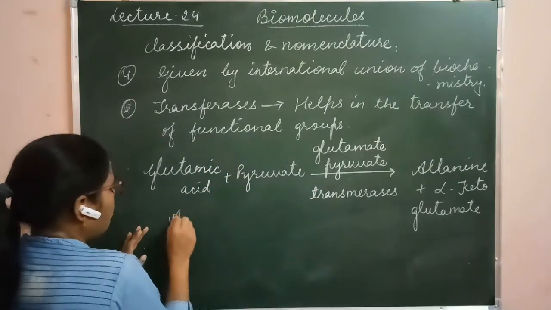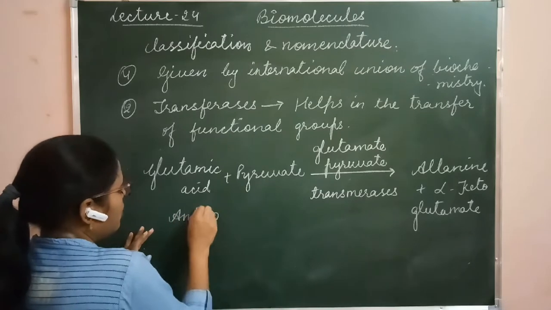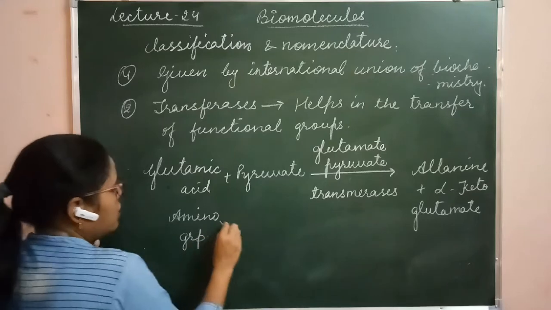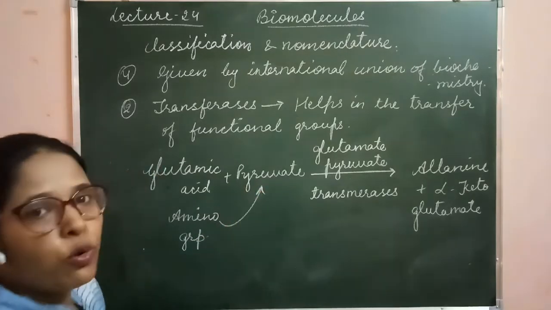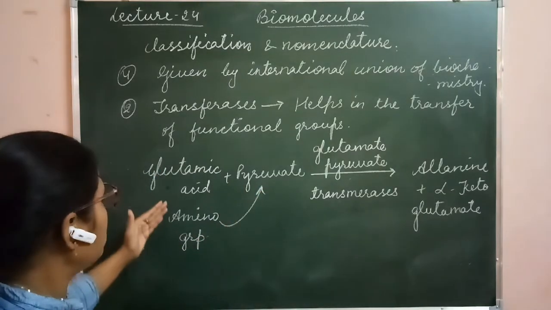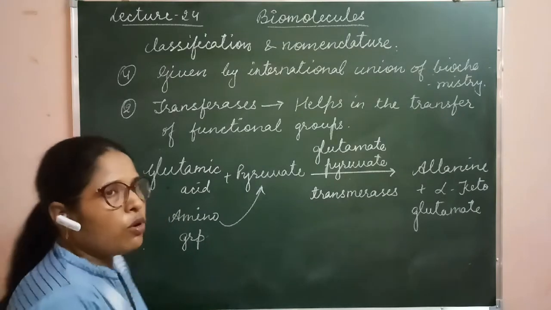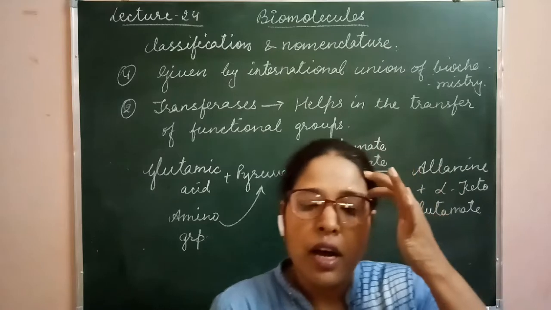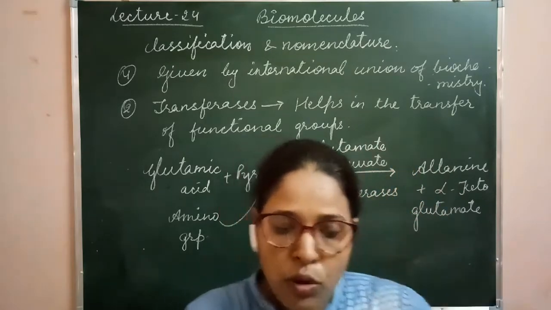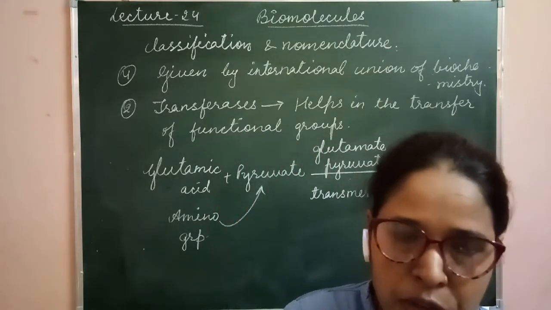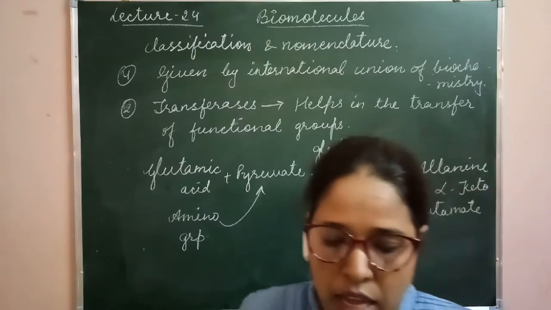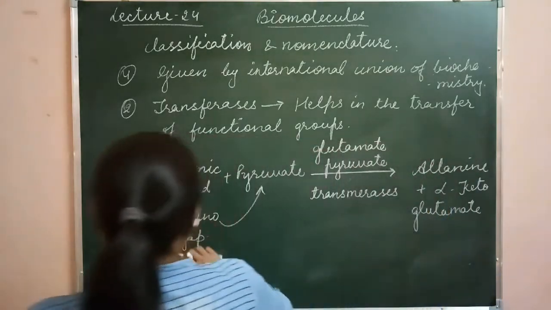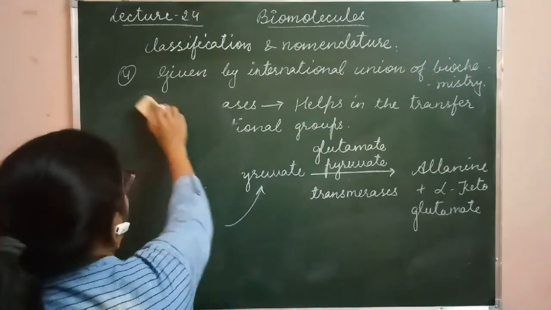The amino group of glutamic acid is transferred to the pyruvate. Clear? So this functional group, the amino group, is transferred from glutamic acid to the pyruvate. So it is the example of a transferase enzyme.